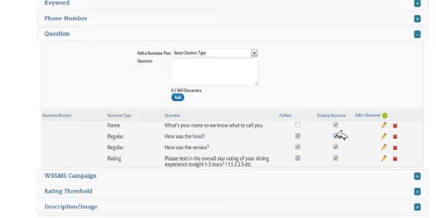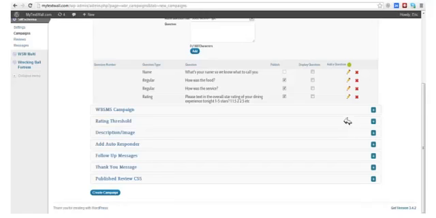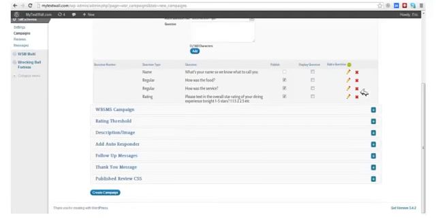And we can choose whether or not to display the question in the review. I'm going to turn those off for a minute. If you own the Wrecking Ball SMS system, from here you can trigger any Wrecking Ball campaign, whether it be our loyalty contest, viral, any of those campaigns, you can trigger after somebody's left a review.